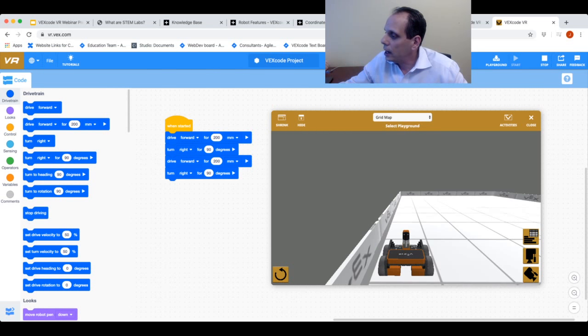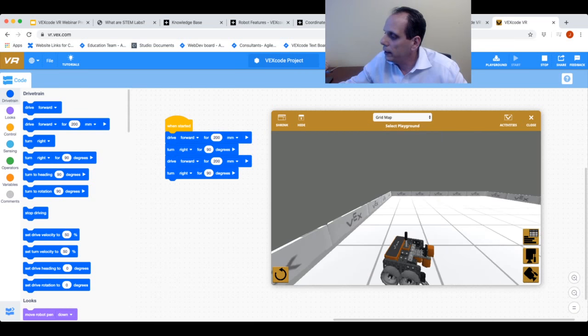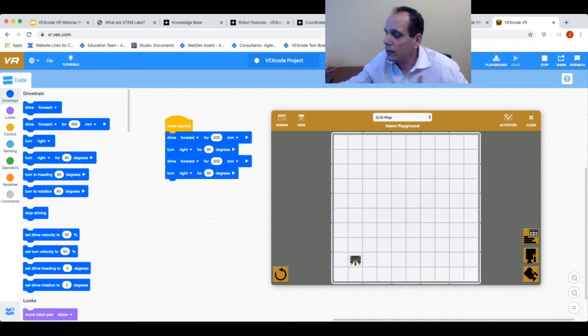I can change my camera view as the robot is running. No problem at all there. But very easy to get up and started quickly. Just drag a couple blocks in and I can see my robot move. Okay, so very easy for me to get started. If I'm not sure what any of these blocks are, what they mean, we have help built into VEX Code VR.